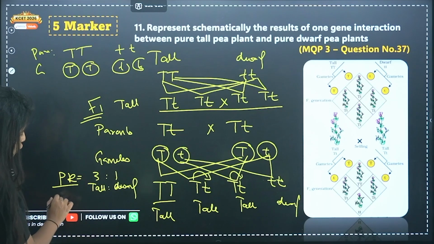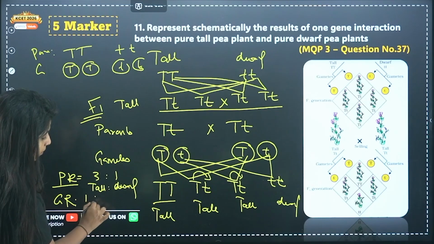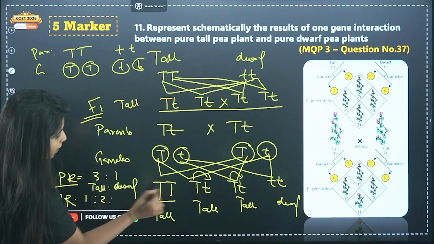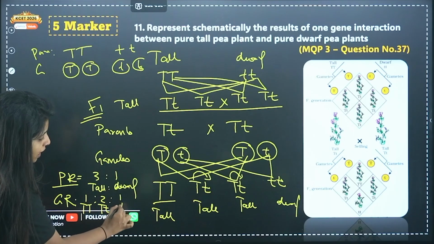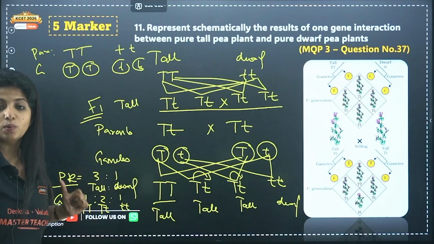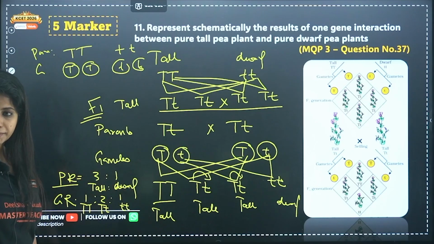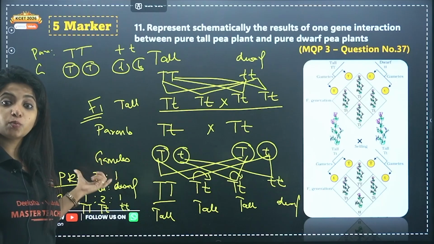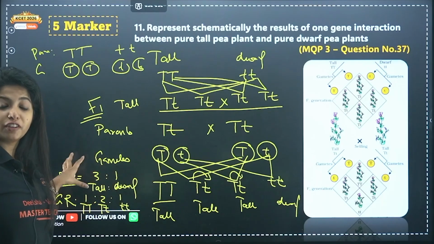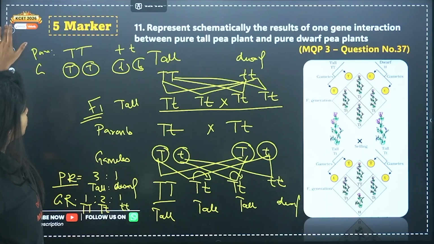Now the genotypic ratio, my dear children. Genotypic ratio is 1 capital T capital T, 2 capital T small t, and 1 small t small t. This is the genotypic ratio. Cool? Okay, I hope you got it. Here, in the case of incomplete dominance, it was 1:2:1 in phenotypic ratio also. But in this case, it's different. So that's how you do it.